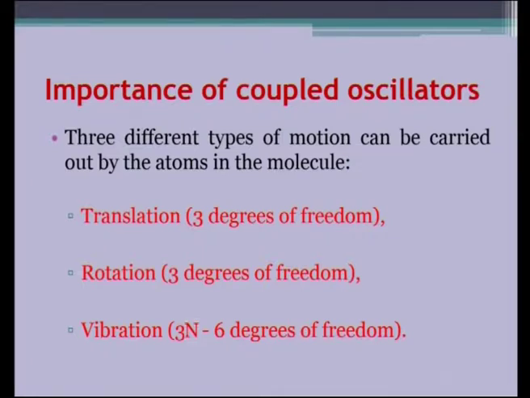Translation has 3 degrees of freedom, rotation 3 degrees of freedom, and vibration 3n minus 6 degrees of freedom. So, we have the degrees of freedom as far as this coupled oscillation vibration is concerned. That is why we are learning about coupled oscillators at length, because it has physical significance. All these molecules put together form materials. There also there are vibrations. So, in solids the lattice vibrations are there, phonons are produced.